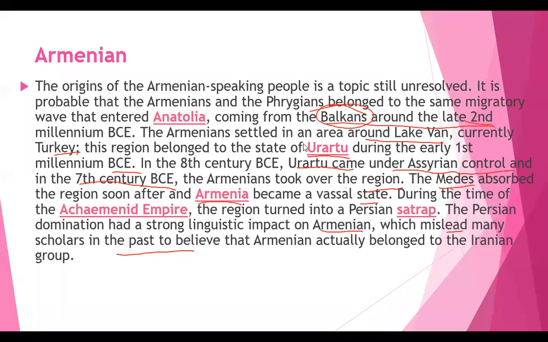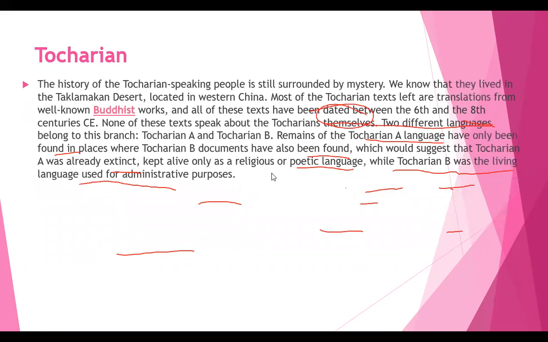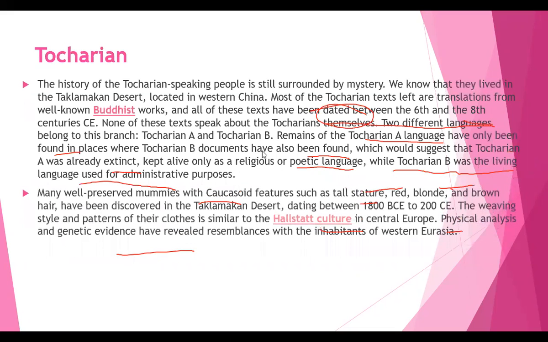Now let's see the next branch, that is Tocharian. So what is this Tocharian? Let us see the Tocharian. The history of Tocharian-speaking people is still surrounded by mystery. Really, it's a mystery because it was not found.